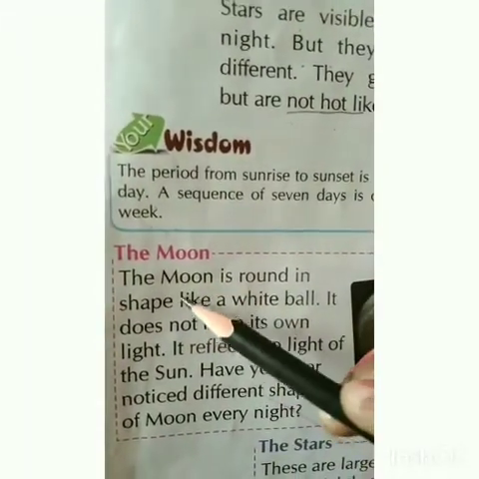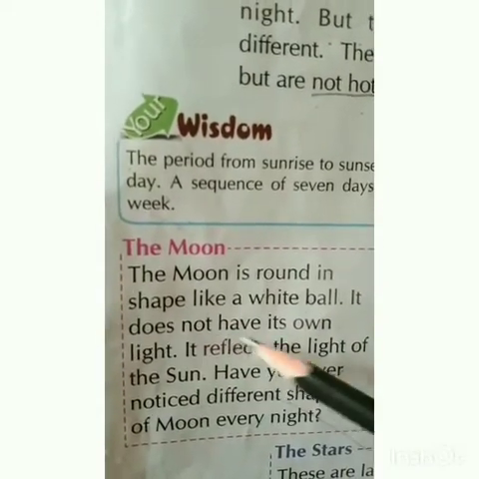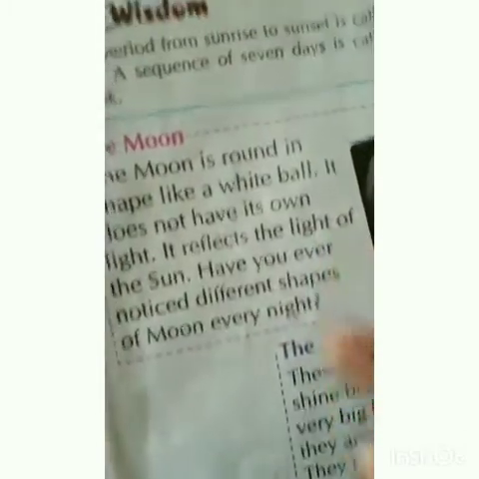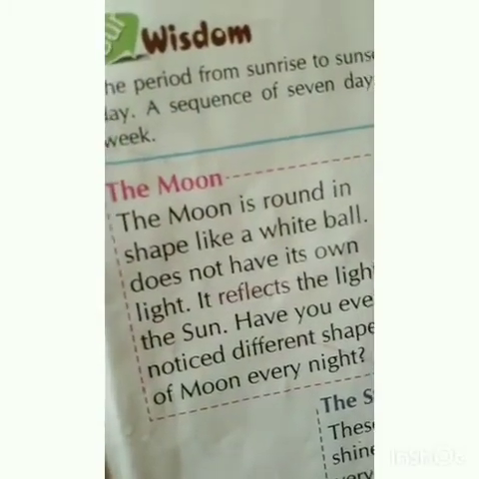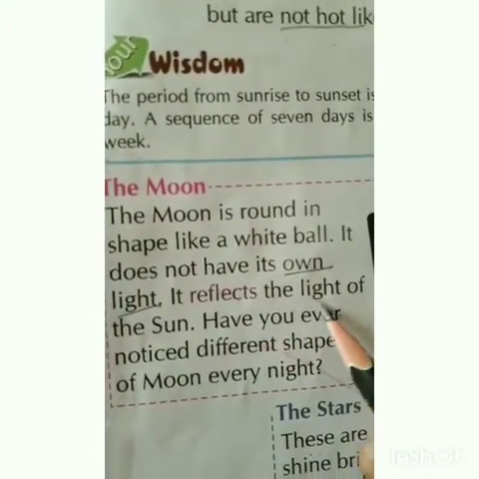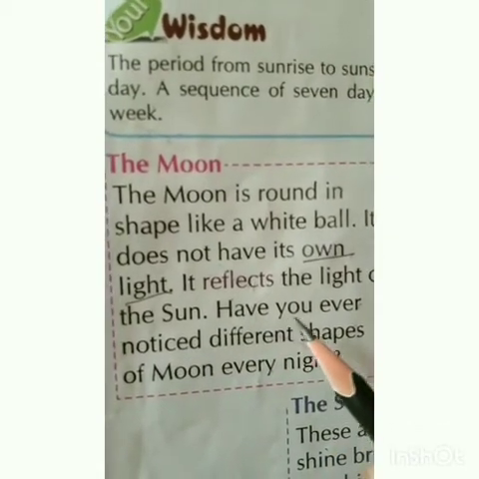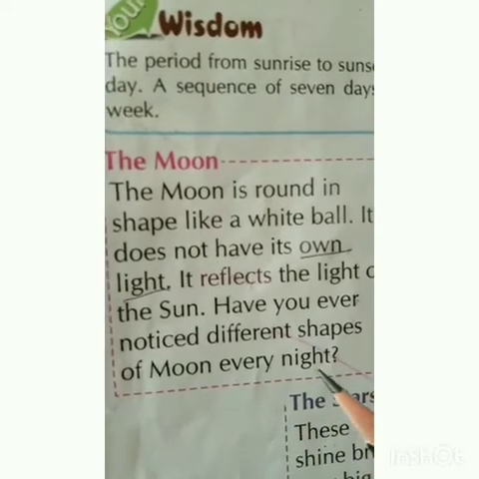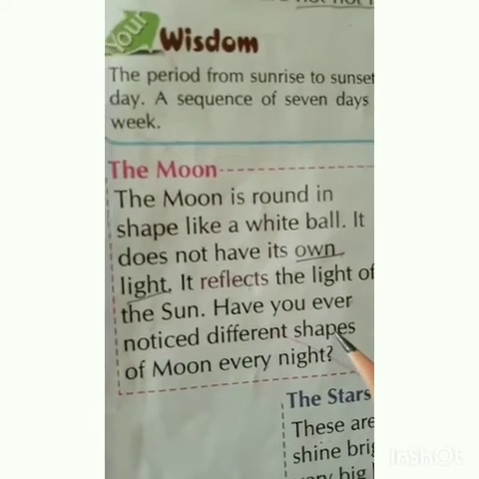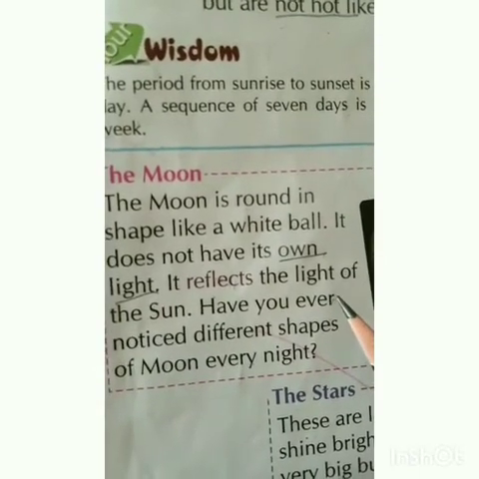Now the moon is round in shape. It is a white ball. It does not have its own light. Underline, the moon does not have its own light. It reflects the light of the sun. Have you ever noticed different shapes of the moon every night? Yes, we have noticed every night we can see different shapes of the moon, and on Amavasya you can see no moon in the sky.